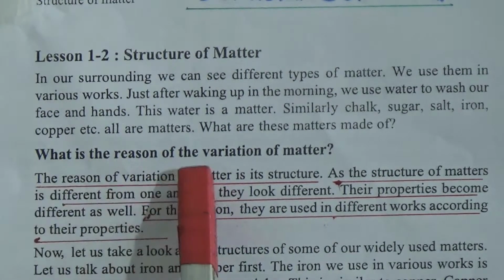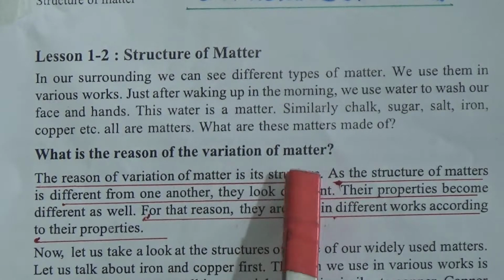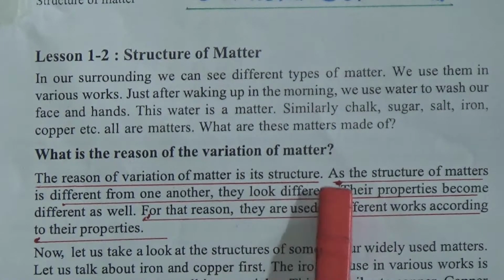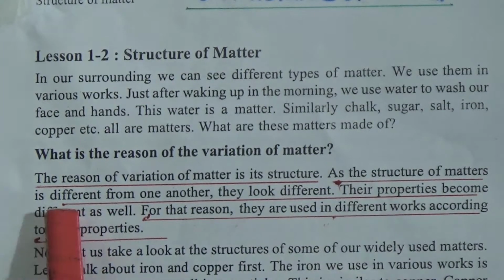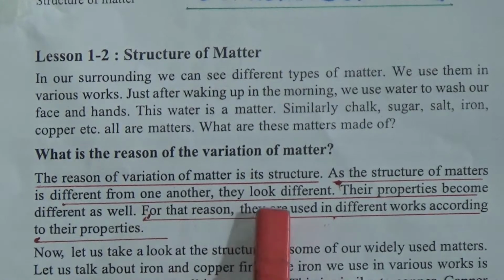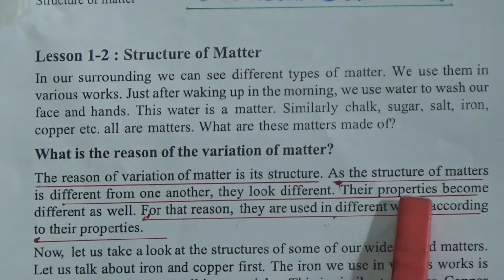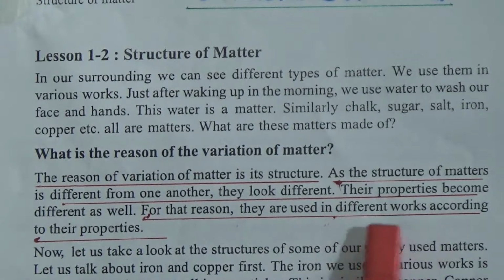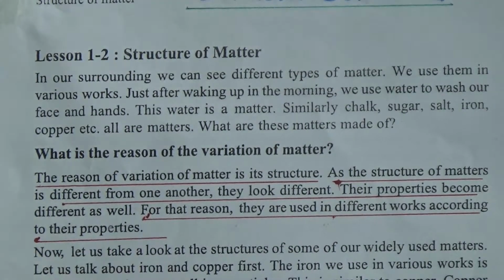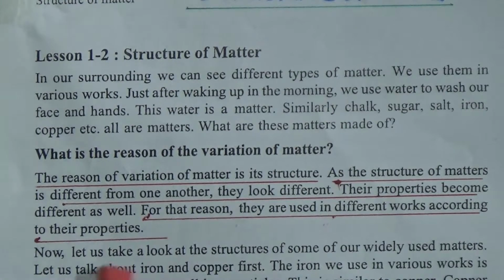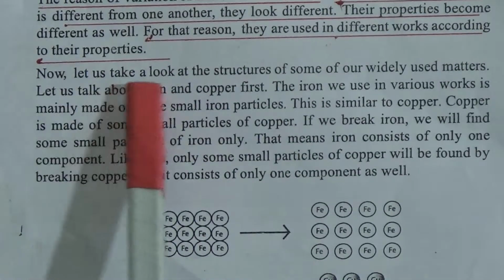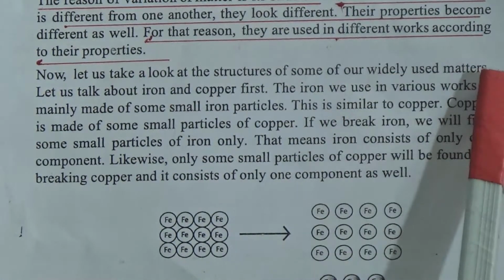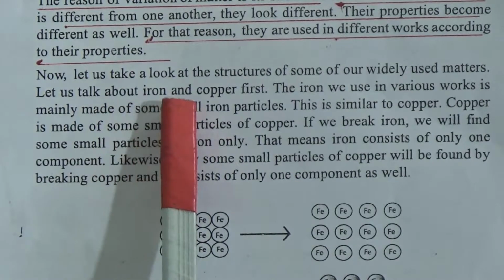What is the reason of the variation of matter? The reason of variation of matter is its structure. As the structure of matters is different from one another, they look different. Their properties become different as well. For that reason, they are used in different works according to their properties. Now let us take a look at the structure of some of our widely used matters. Let us talk about iron and copper first.